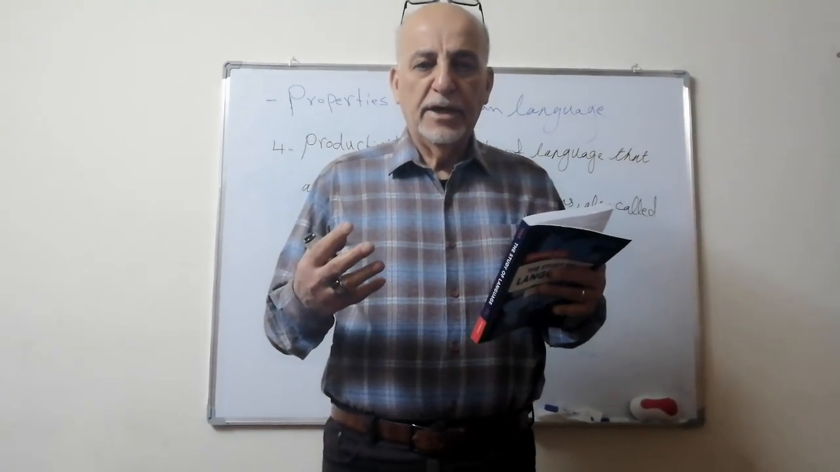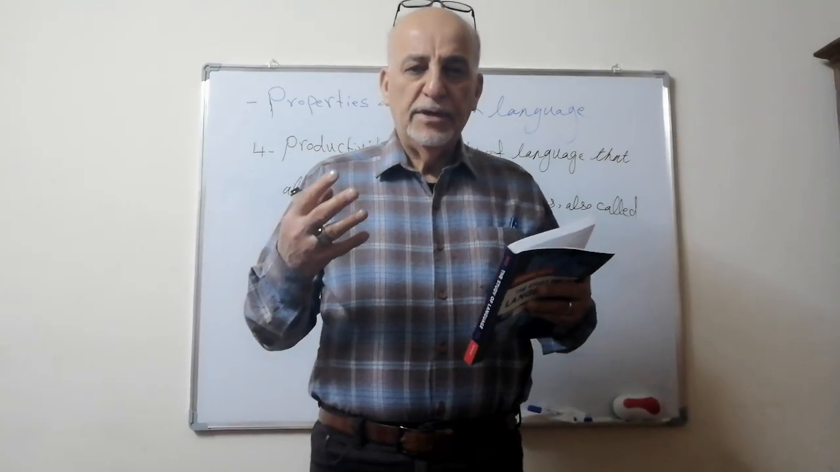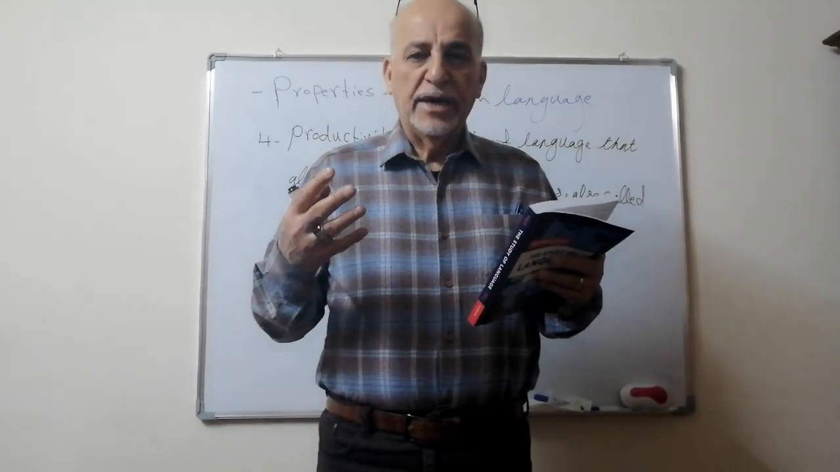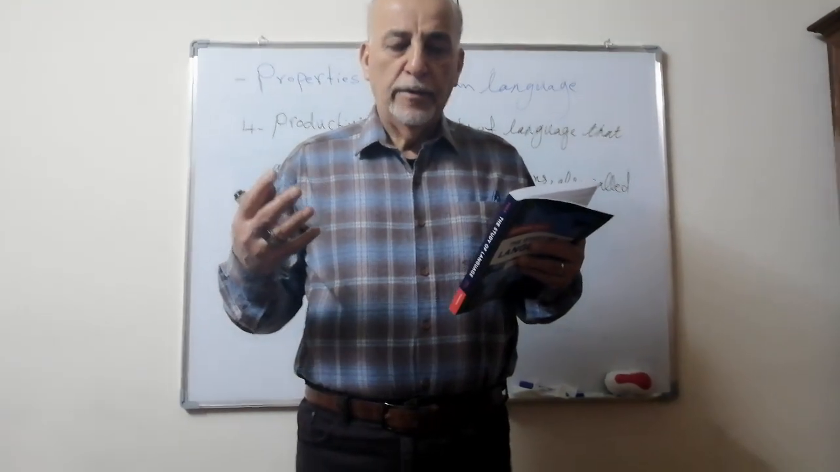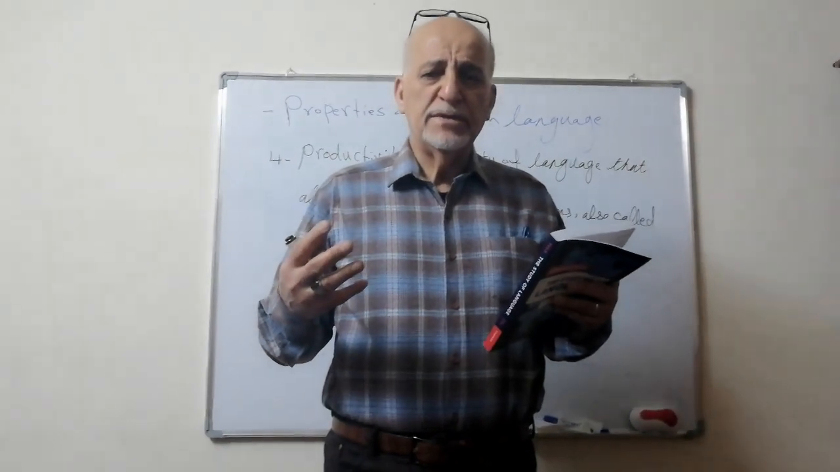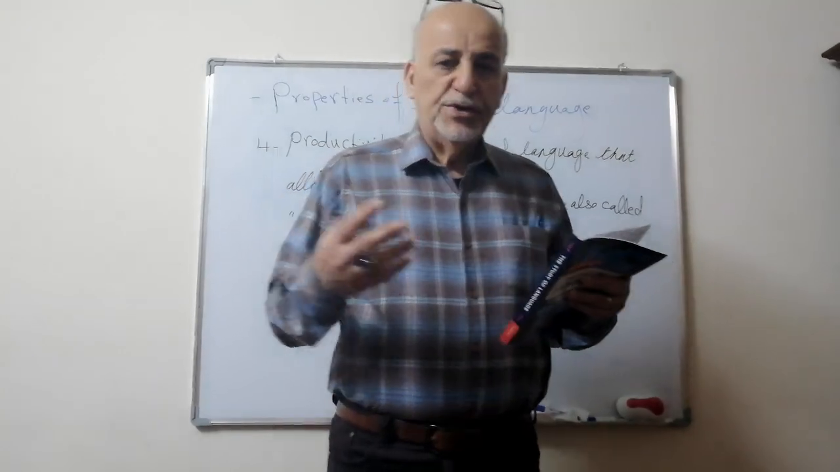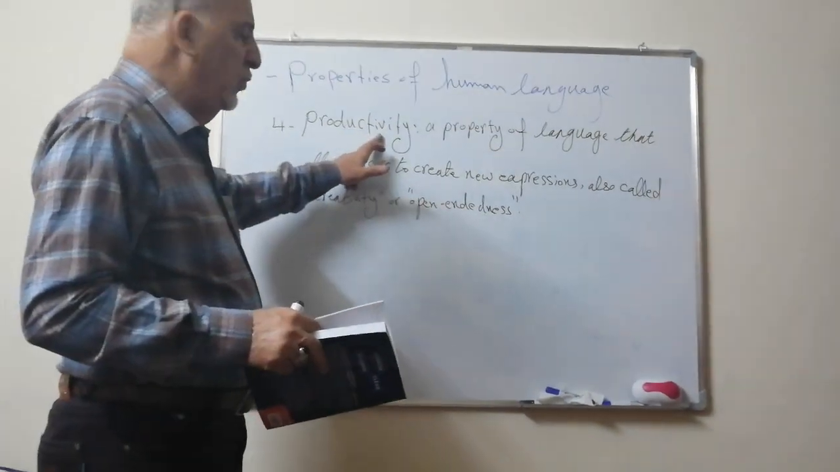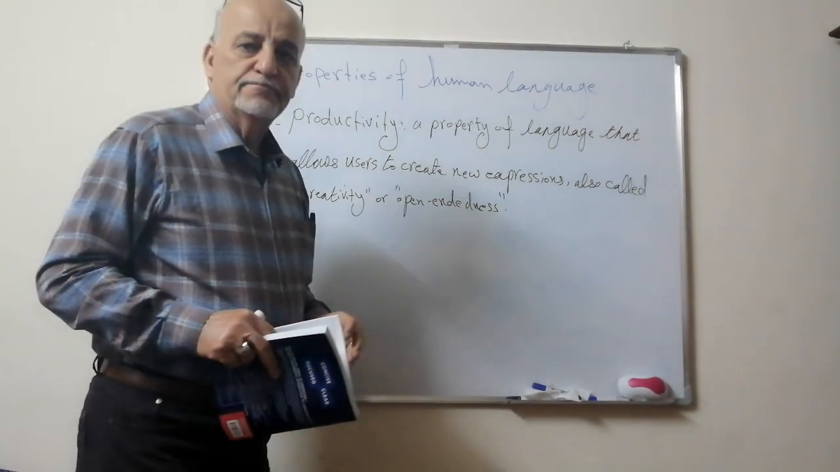Last time, in the previous videos, I talked about the main properties of a human language. I started with reflexivity, then I moved to displacement, and after that I talked about arbitrariness. Today we are going to talk about a fourth property. This property is called productivity.